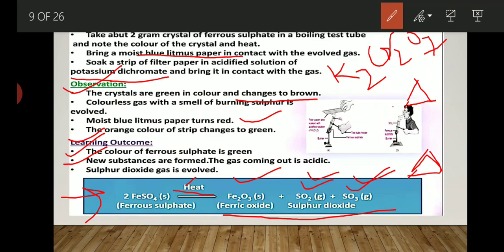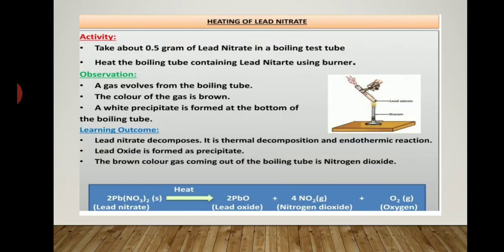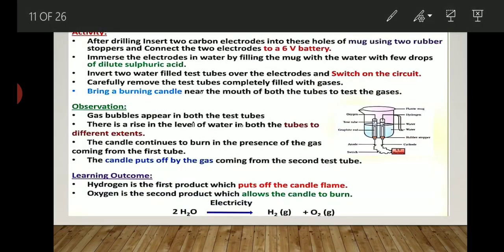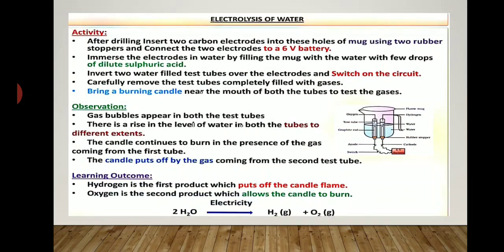Now let's see electrolytic decomposition reaction, or electrolysis of water, which is very important from the board exam point of view. This year also a question was asked on electrolysis of water. So now let's see. Electrolysis of water.